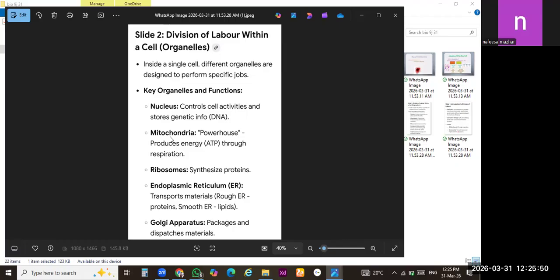These are nucleus, mitochondria, ribosomes, endoplasmic reticulum, and Golgi apparatus. Each and every organelle performs its specific task. That is called division of labor within the cell.